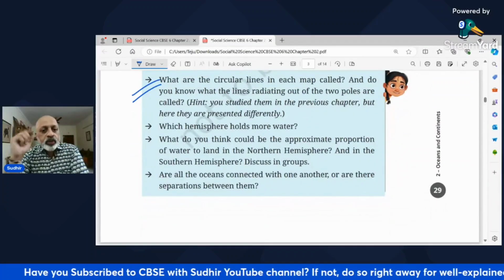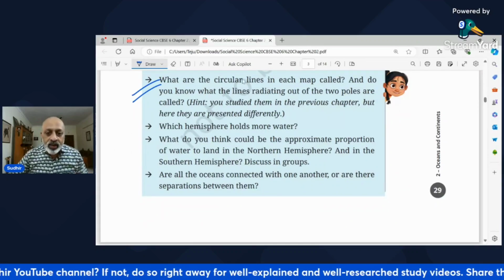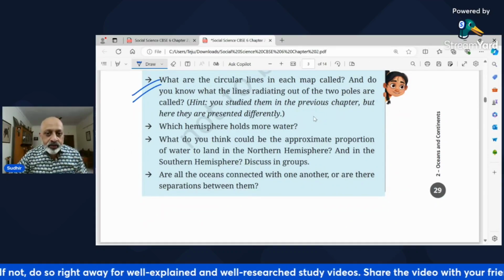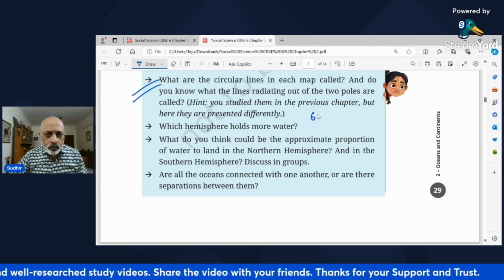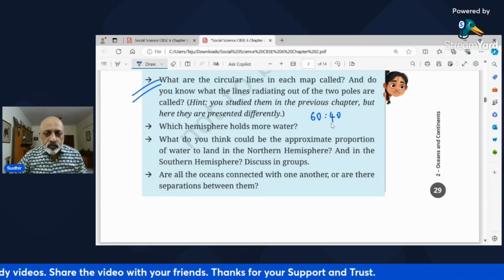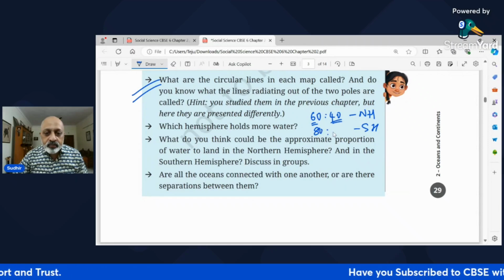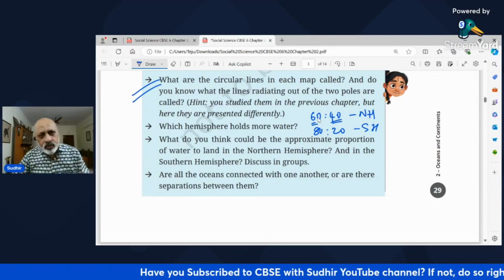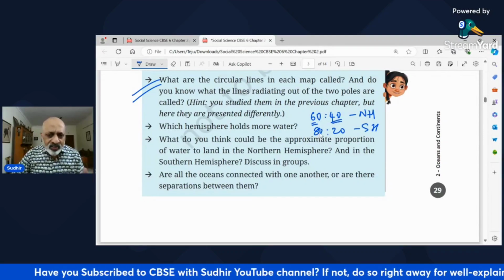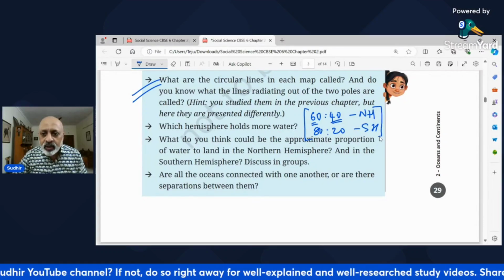Okay, what do you think could be the approximate proportion of water to land in the northern hemisphere? I can tell you that the proportion of land to water is 60% to 40% in the northern hemisphere. In the southern hemisphere, water is 80 and land is 20. Approximately, this could be 61, 62 to 38, or 79 to 21, or 81 to 19, but approximately this is the breakup.